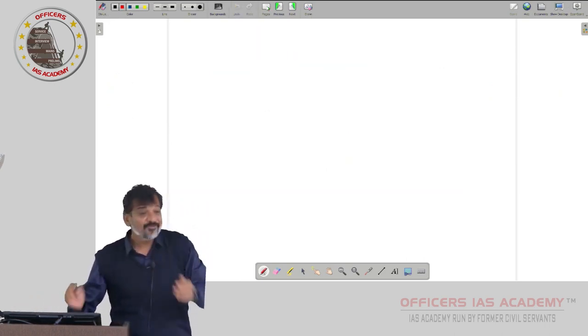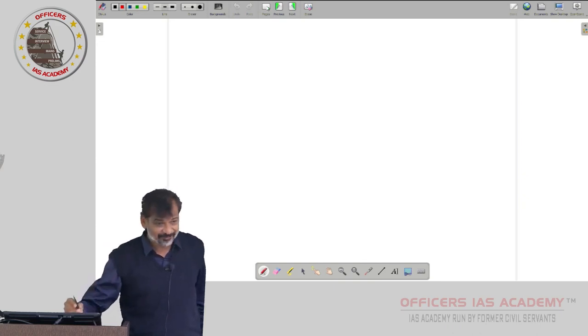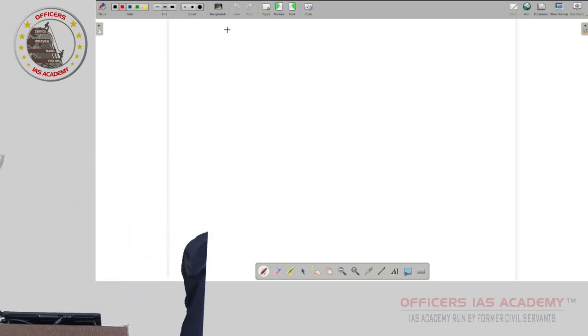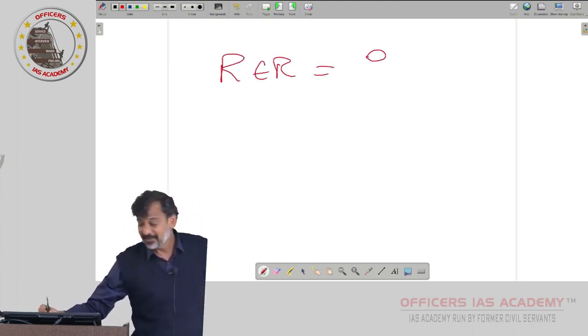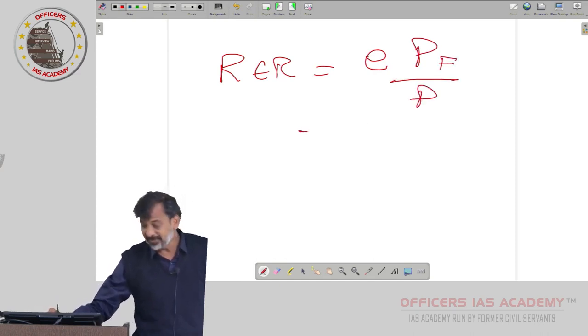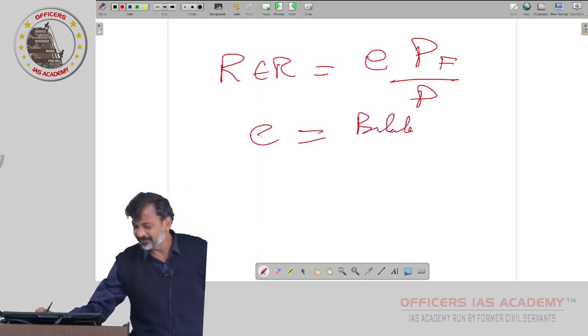Now, coming back here. There is a formula given in your NCERT book. Whatever we are getting in the market is the bilateral nominal exchange rate, but there is also a real exchange rate. Real exchange rate is equal to E into PF by P. E means bilateral nominal exchange rate.